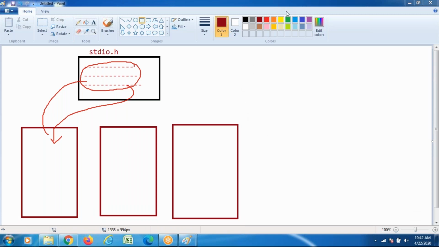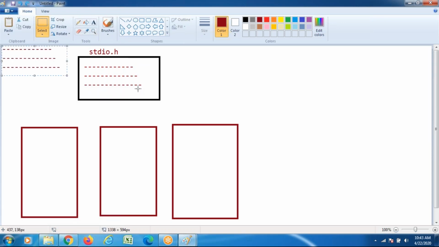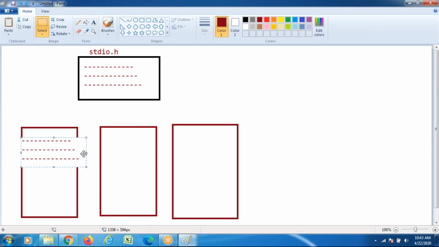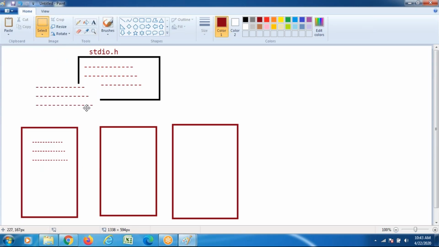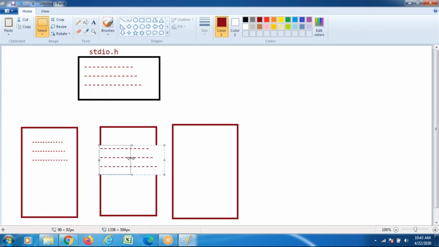Internally, what happens here? When you write hash include stdio.h in your program, the cursor goes to the stdio.h header file, copies the whole information and stores it with the program. It is copied and pasted with program 1, copied and pasted with program 2, copied and pasted with program 3.